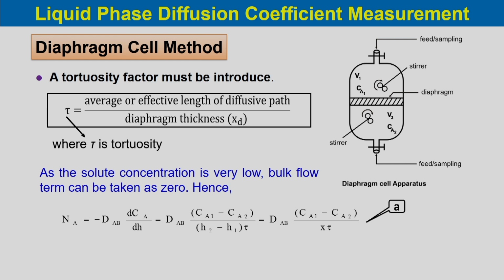We can write this as DAB (CA1 minus CA2) divided by xd into tau, where H2 minus H1 is xd. Let us call this equation A.